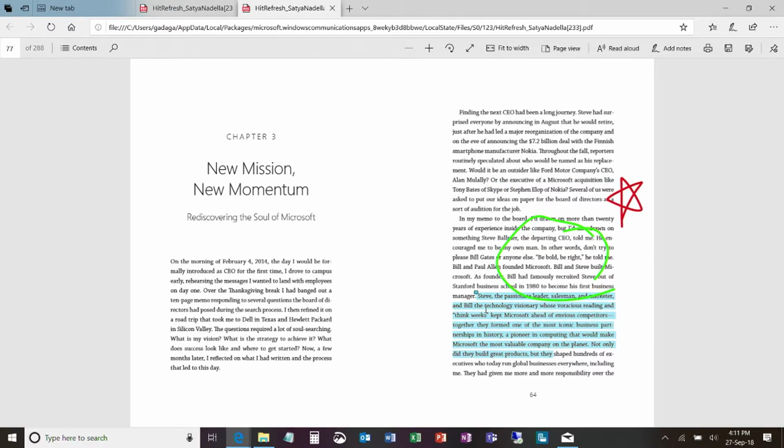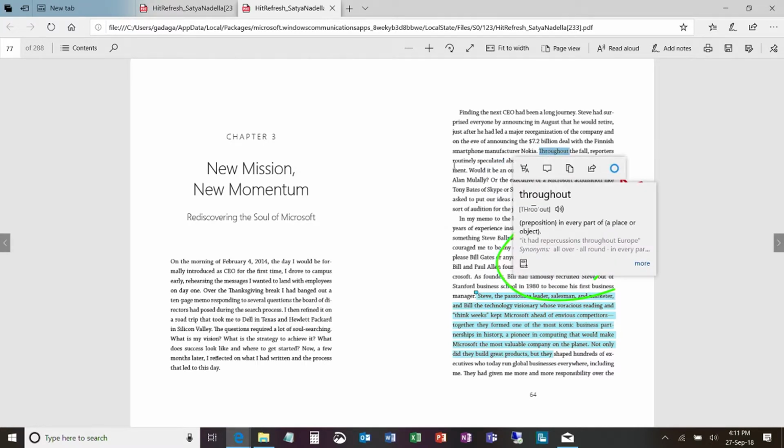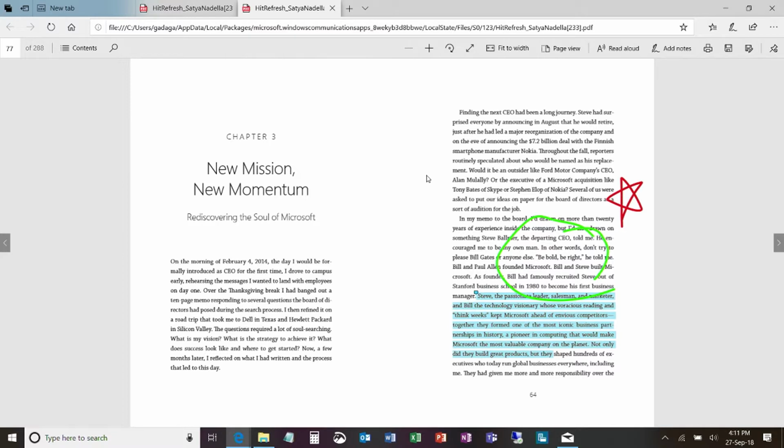While reading, I found some words very interesting, so I can just look them up on the web for definitions. If there are some interesting terms that I have to look for on the web, for example, Satya is talking about Tony Bates, the former CEO of Skype, I want to look up Tony Bates.